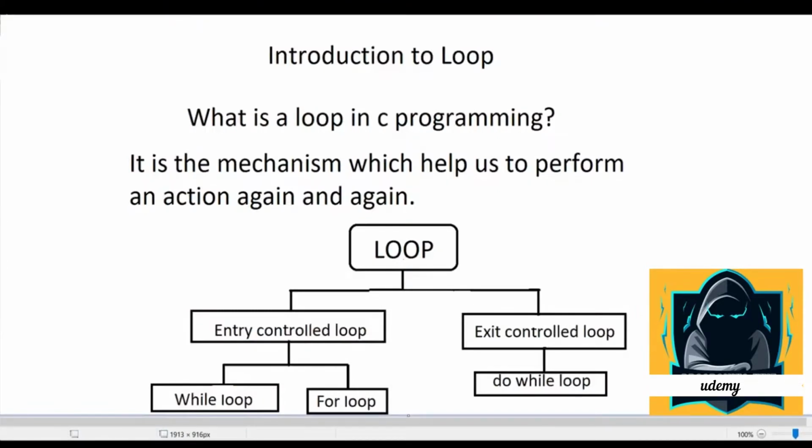There are two types of loops, entry control loop and exit control loop. In entry control loop, there are again two types, while loop and for loop. And in exit control loop, there is only one type, that is do while loop.